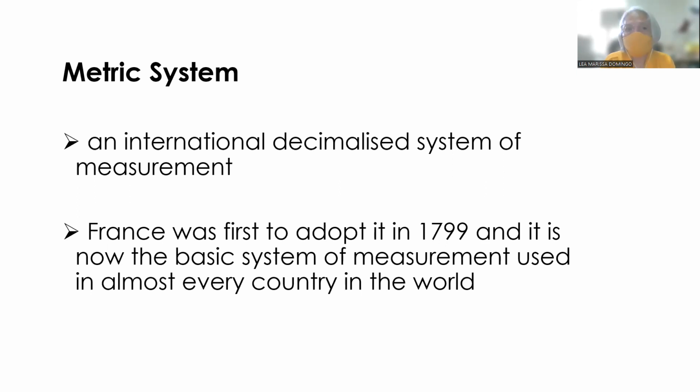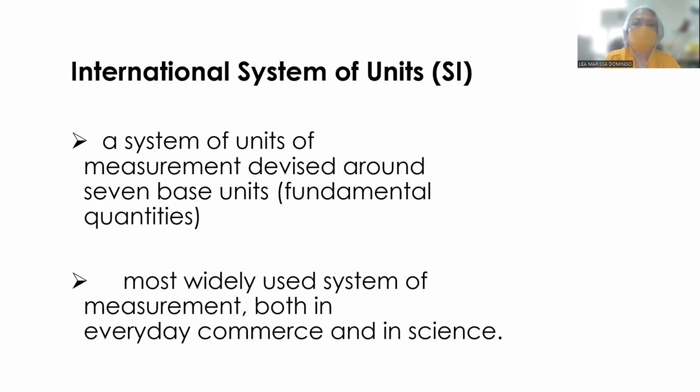And then we have the metric system, which is an international decimalized system of measurement, meaning we use here the powers of 10. France was the first country to adopt the metric system in 1799. And the metric system is now the basic system of measurement used in almost every country in the world, except for the United States. And then we have the International System of Units, or SI, kasi sa France na nag-start ng Systeme Internationale, kaya SI.